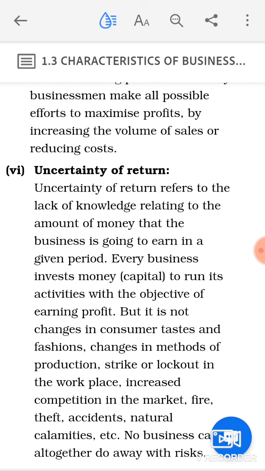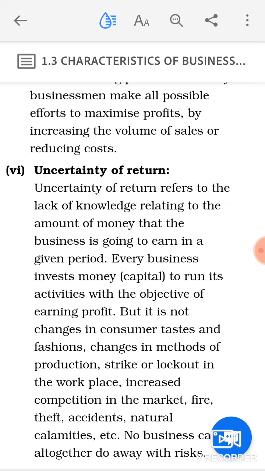Now, when you talk about the return in business, the return that you are going to earn is totally uncertain in nature, because no businessman has the knowledge of what amount he is going to earn out of the business in a given period of time.